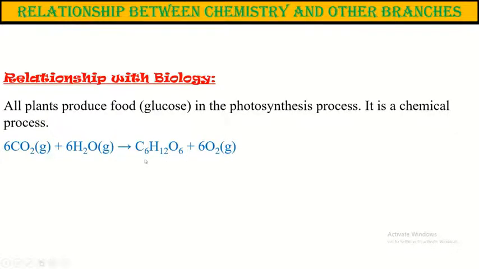Glucose is the main food of plants, and oxygen is the byproduct of this reaction, which is taken by animals. Not only plants, animal bodies also synthesize proteins and produce glucose, amino acids, etc. In this way, the two sciences are interrelated. Now, the relationship with physics.